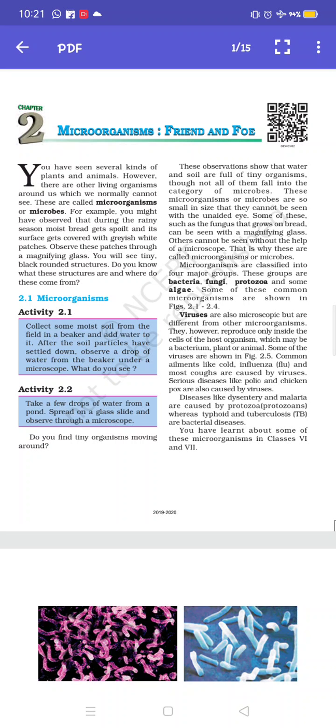Bacteria was discovered by, or the description of microorganisms was given by, the scientist Antony van Leeuwenhoek. Now the question is how he discovered microorganisms. Antony van Leeuwenhoek, one day, he was observing something.